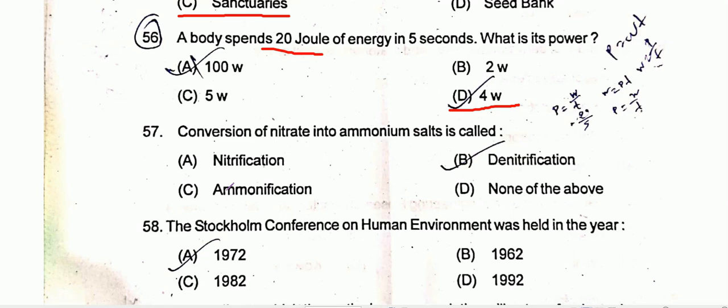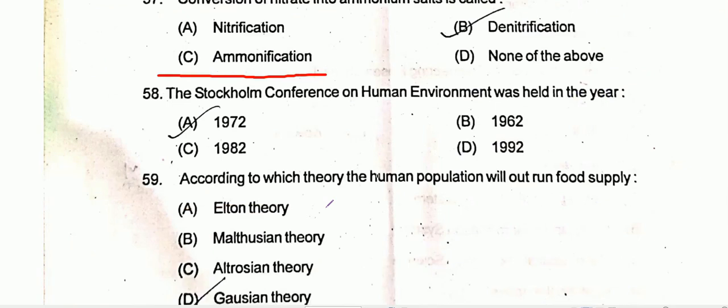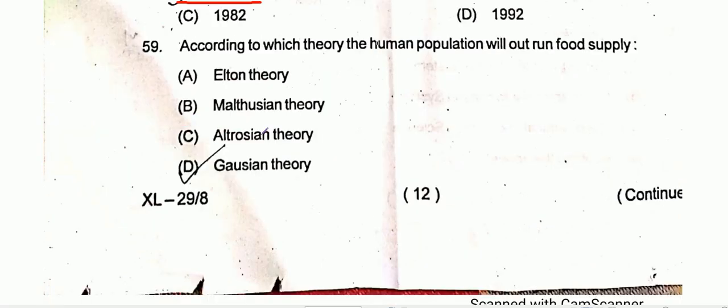Question number 57, the conversion of nitrate into ammonium salt is called ammonification. So it's a direct question. Question number 58, the Stockholm Conference on Human Environment was held in the year 1972. Option A is the correct one. Question number 59, according to which theory will the human population outrun the food supply? This is regarding Malthusian theory. So option B is the correct one.